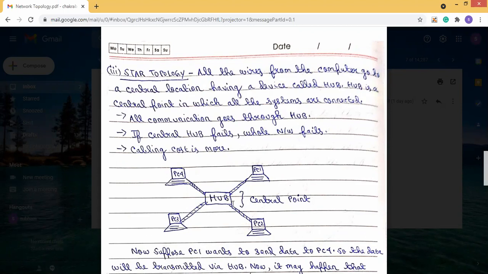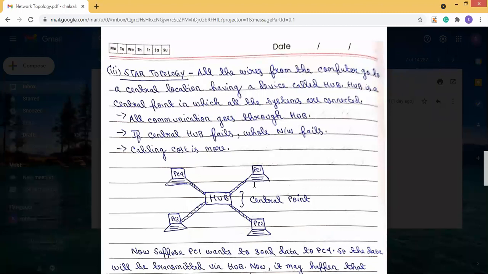So the disadvantage is, if this hub fails, then the whole network will fail. But there is no problem if any single link fails. Like if the link between the hub and PC2 is lost, but PC1 tries to send data to PC4, it will send to the hub, and from the hub the data will be sent to PC4. There is no problem if this link is broken. The communication will not be stopped.